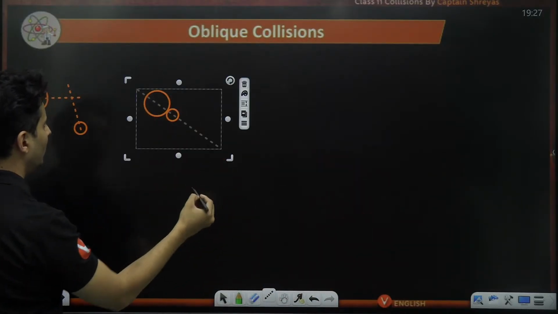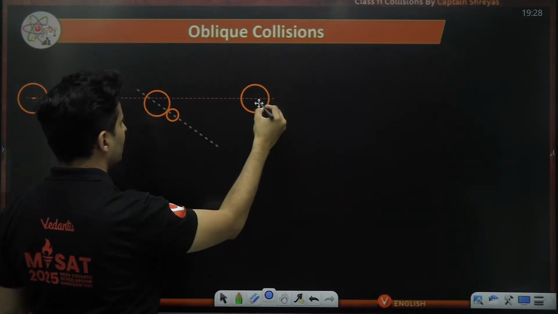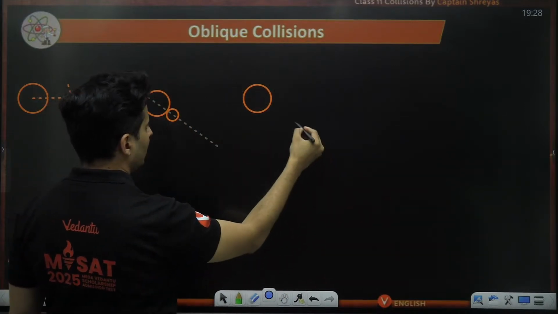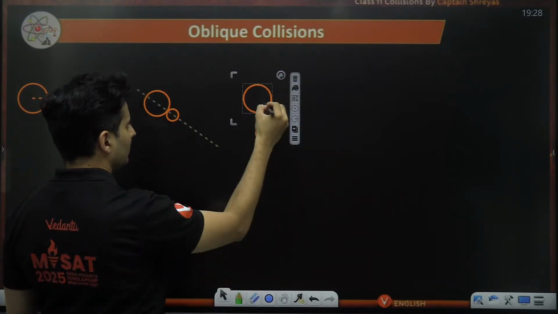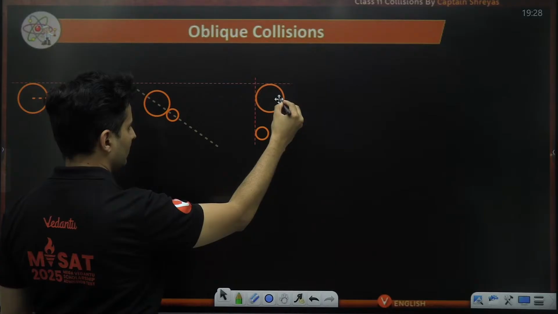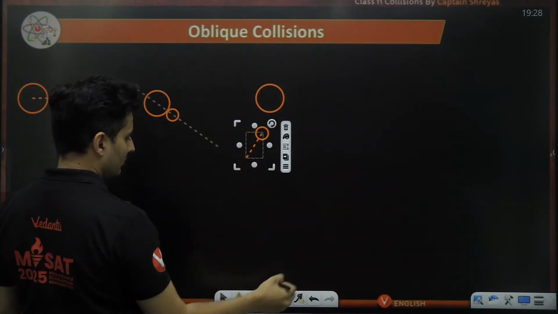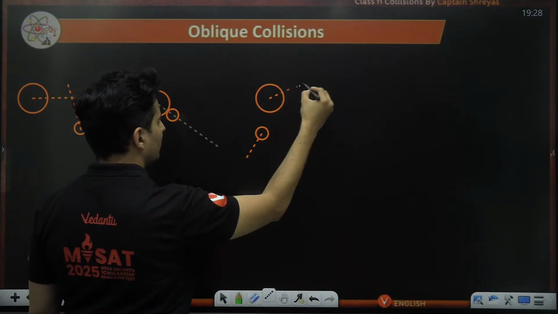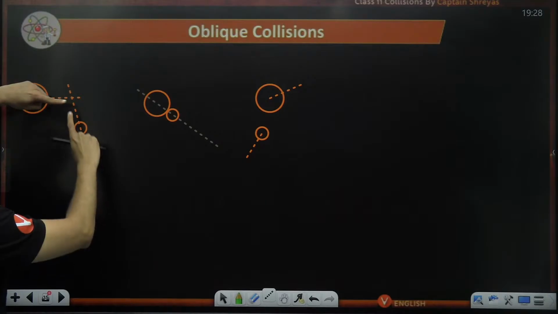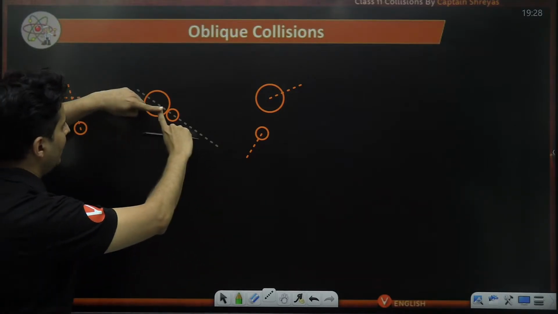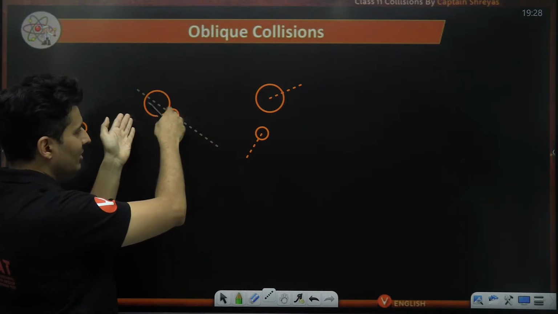This is their common normal. So there are two bodies which come like this, collide, and after the collision, maybe this goes like that somewhere, and this will go somewhere here.